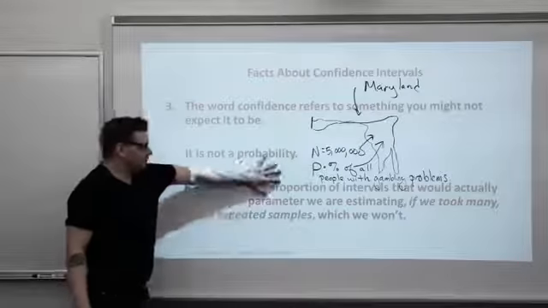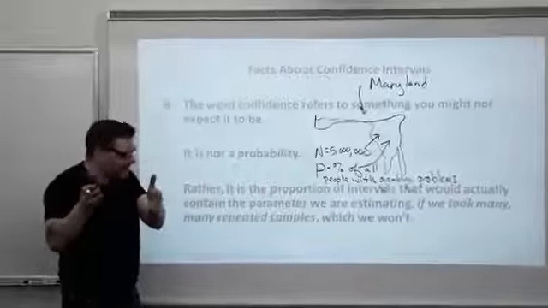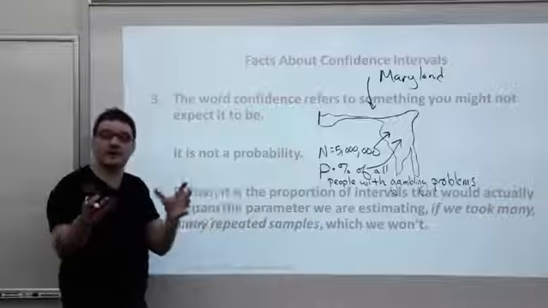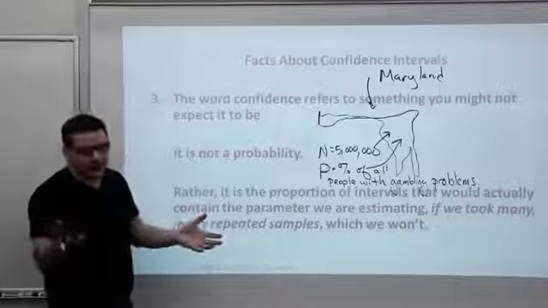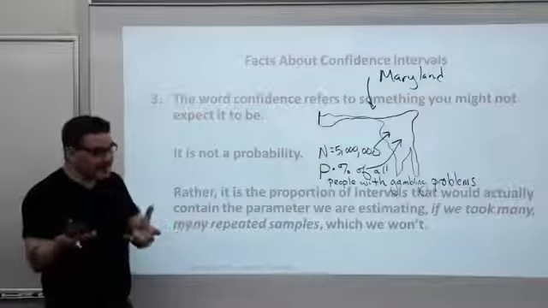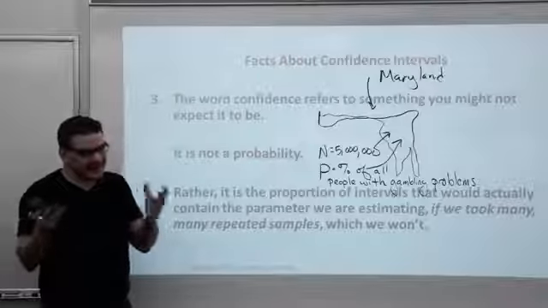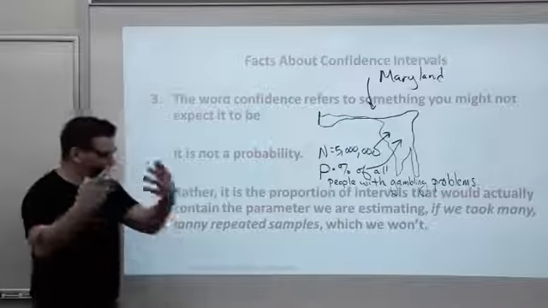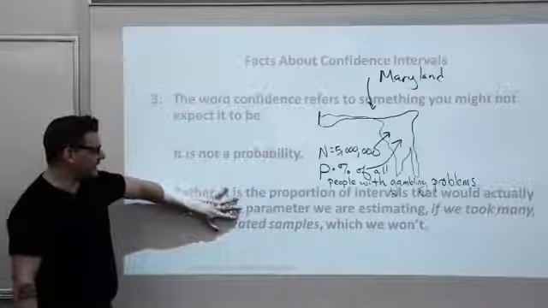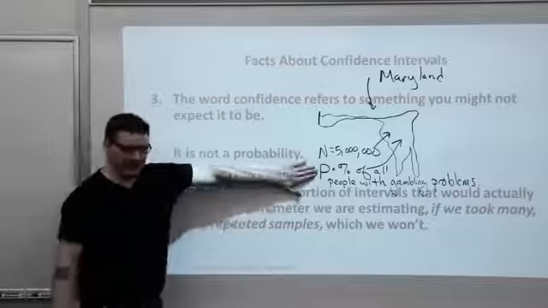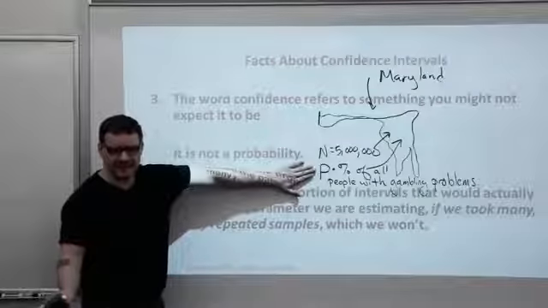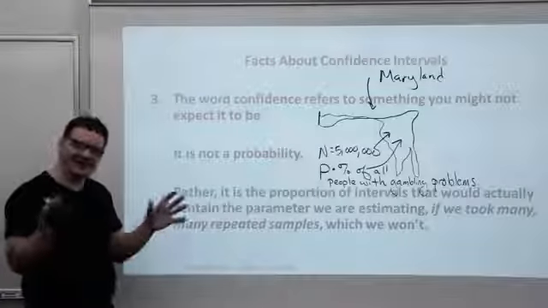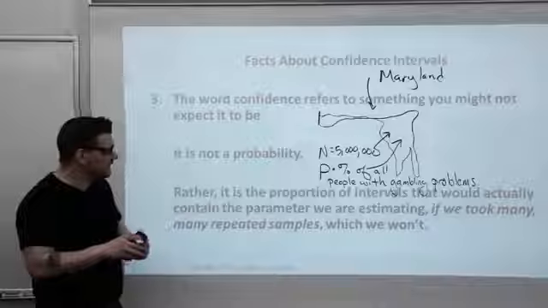When I take my interval, it's either going to hit the target, and the target is that number P, the true number, or my interval is going to miss it. I don't know if it's going to hit or miss. I'm 99% confident it hits, but at the end of the day, I wouldn't know if mine actually hit it or not. And if I kept creating more and more intervals, then about 99% of them would hit the target in the very long run. That's the idea of confidence. It's not a probability. Like, what's the probability that my interval hit the target? It's technically not that.